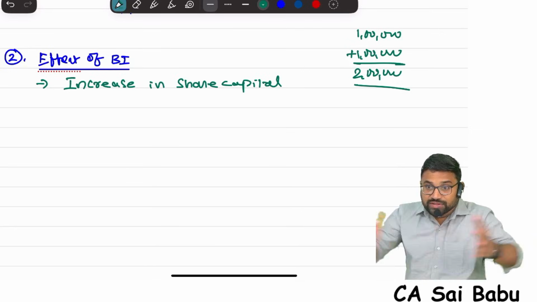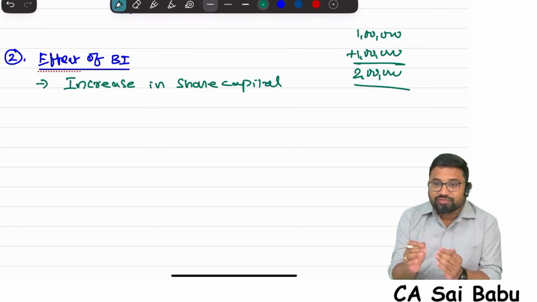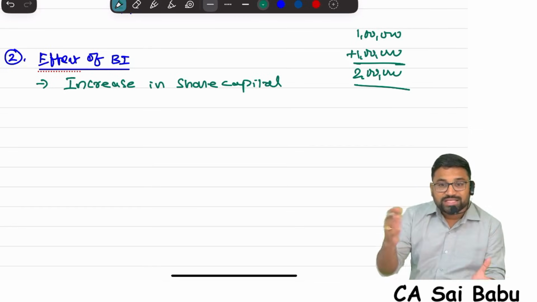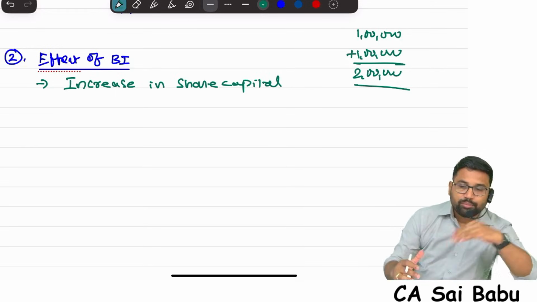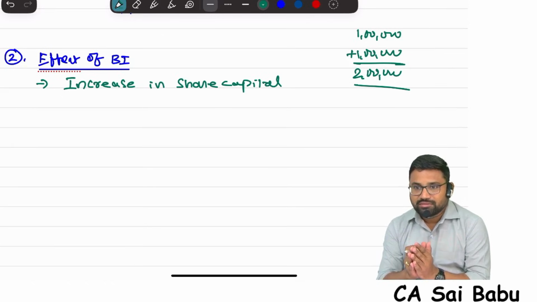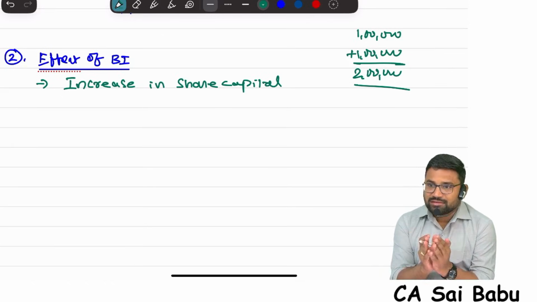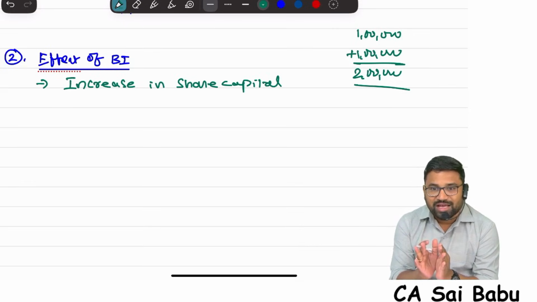When the number of shares increases, stock shortage is not there. Stocks are freely available, therefore buying and selling will happen. Therefore liquidity will increase. Liquidity means buying and selling. See, some stocks are very scarce in the market. Very limited shares are there. If limited shares are there, then usually buying and selling happens less frequently.